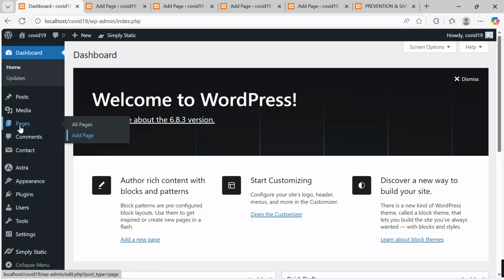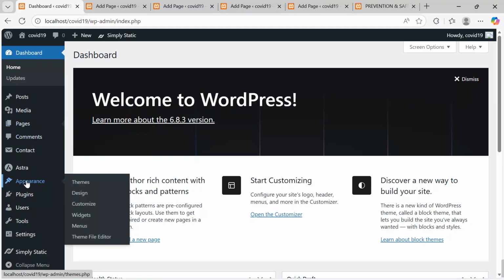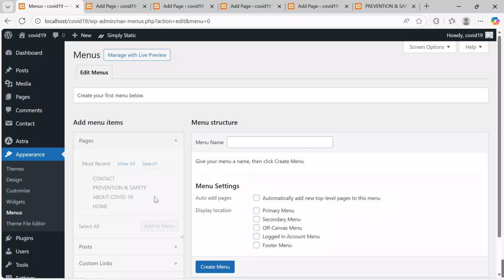Go to appearance, and under appearance, hover your cursor so that you can see other options called themes, design, and then scroll to menus. Click menu, and under the menu button, they will give us a few options which we are going to work on to see that everything is in good shape. I'll come over here and create a menu. Let me call it main.